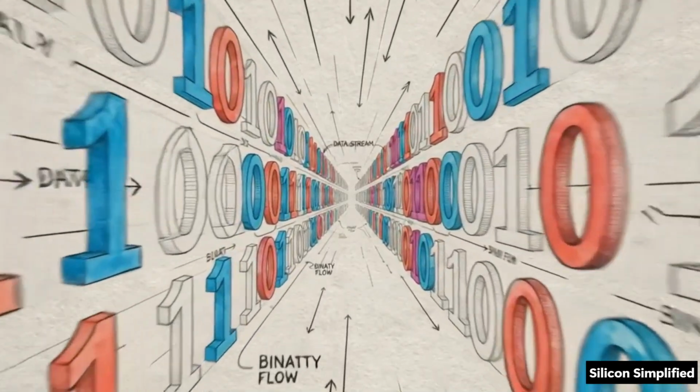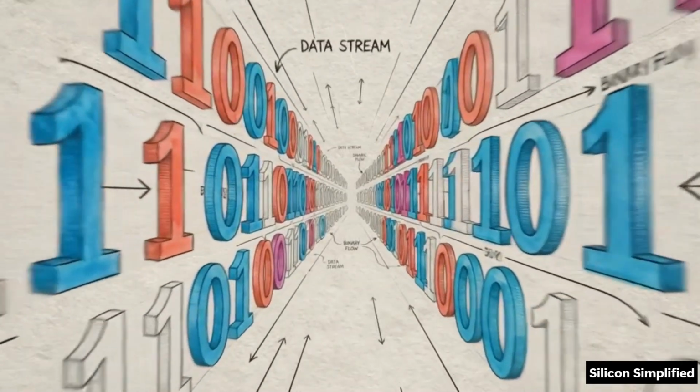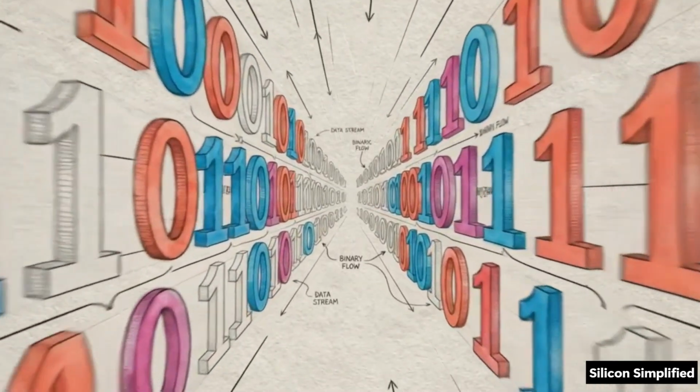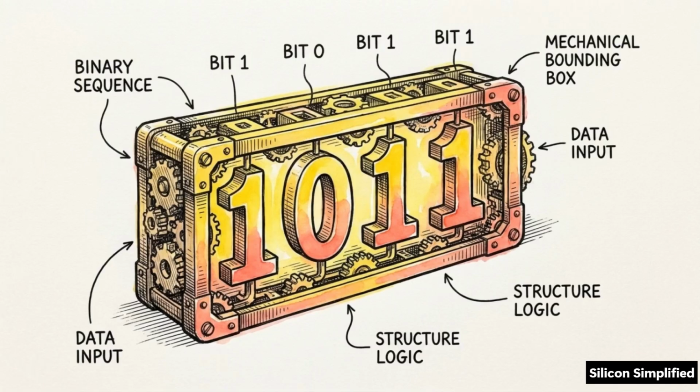Imagine a high-speed data path receiving millions of bits per second. Somewhere in that massive stream, a specific overlapping binary sequence is hiding, and your hardware needs to catch it the exact microsecond it occurs. Our objective is to design a cycle-accurate pattern detector for the sequence 1011.